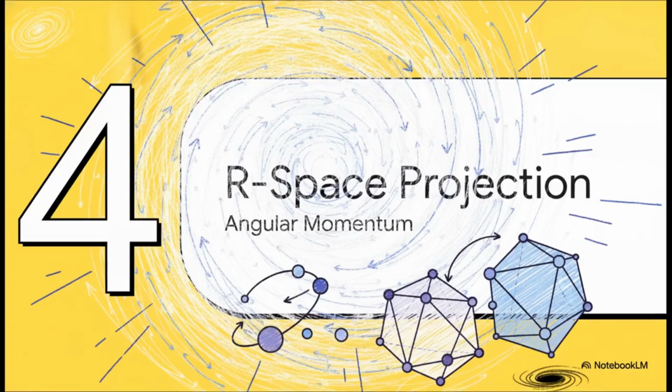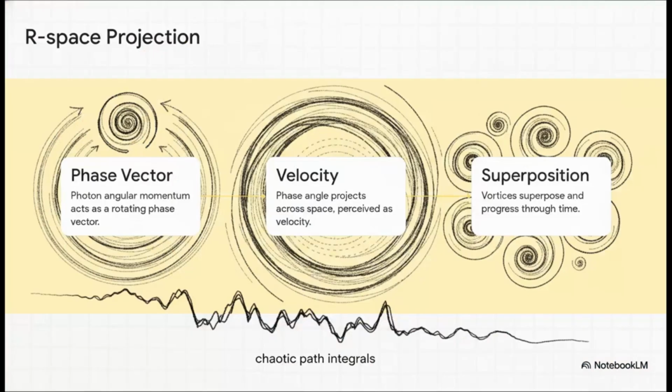That brings us to Section 4, R-space angular momentum projection. We've seen all the math, but what is physically happening out there? To answer that, we transition from abstract calculations to actual visual geometry by introducing the unifying mechanism of R-space theory. R-space provides this magnificent geometric visualization of the quantum concepts we've been talking about.